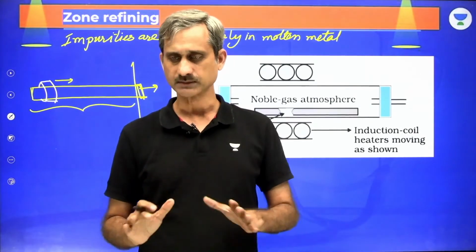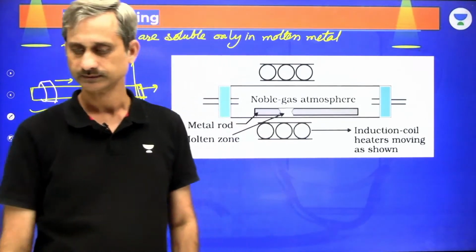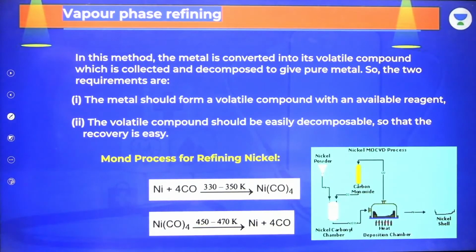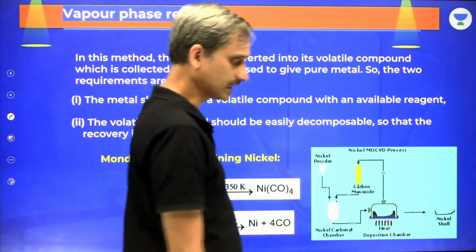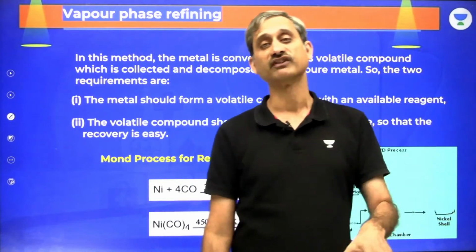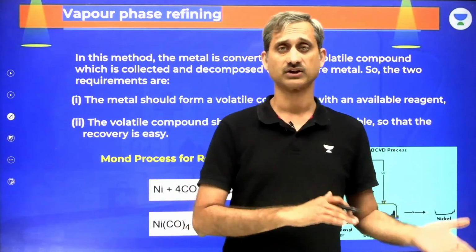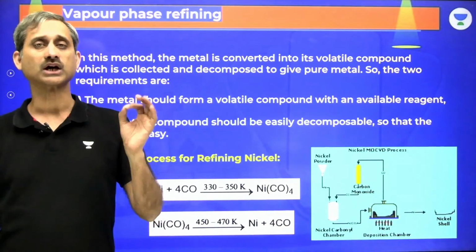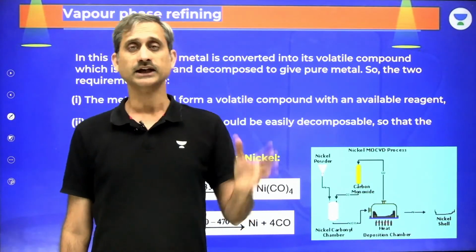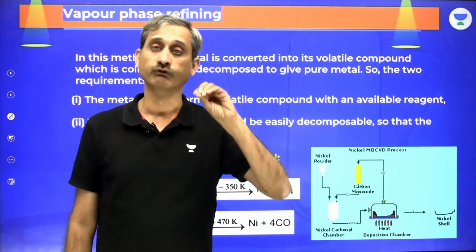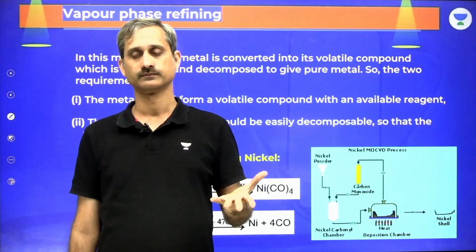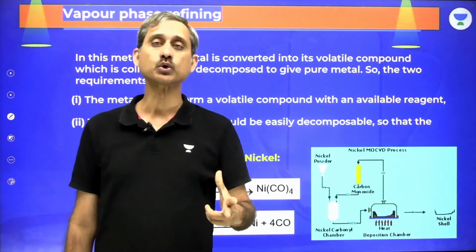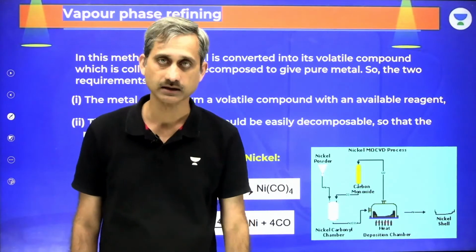Am I clear? The principle of zone refining, is it absolutely clear? Okay, so that's what we have as zone refining. Then comes the process which we call vapor phase refining. Vapor phase refining is based on the simple principle that we are able to convert the metal into a volatile compound which can be vaporized and then decomposed to give the pure metal back.